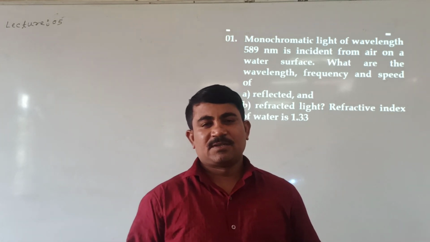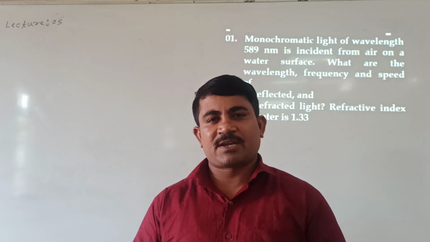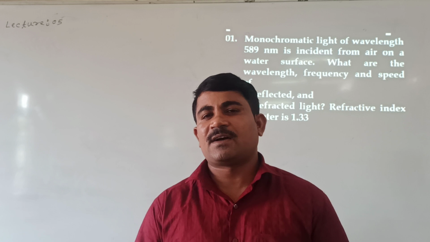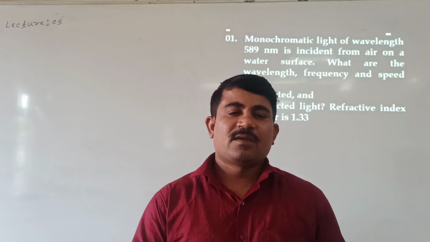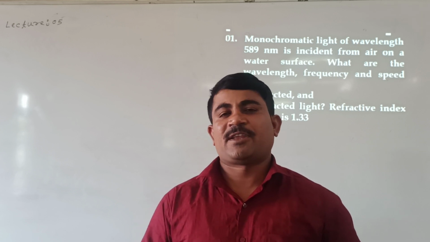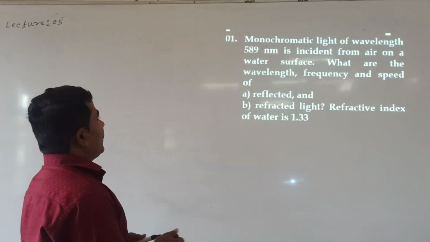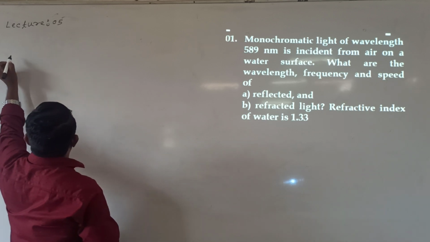See here. All phenomena, whether reflection or refraction, can be explained by using Huygens wave theory of light. In detail, we can explain interference of light using Huygens wave theory of light. On that basis, let us see the first numerical. A monochromatic light's wavelength is given. Shall I go for the solution?